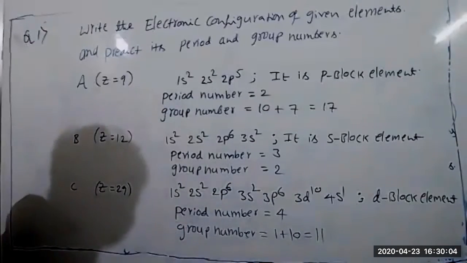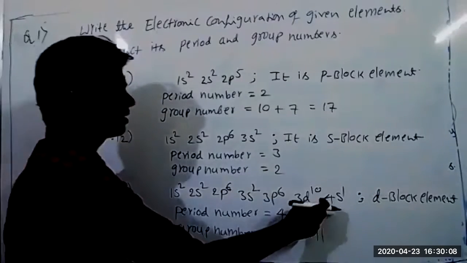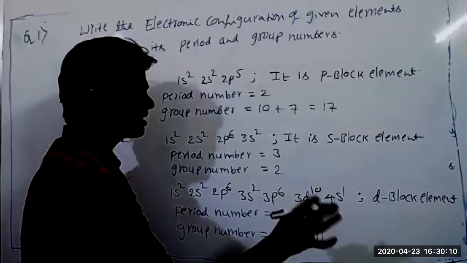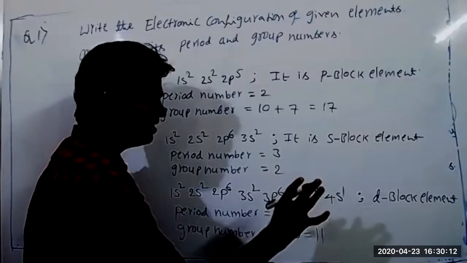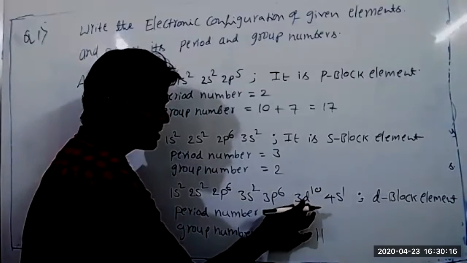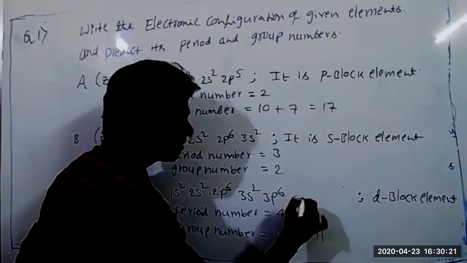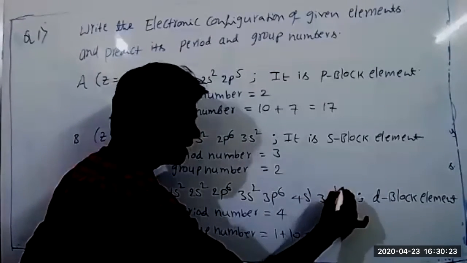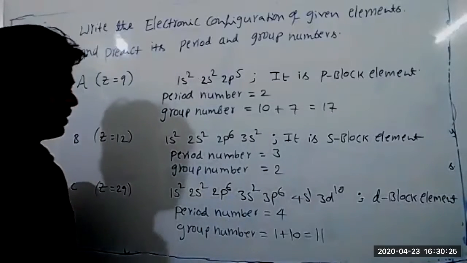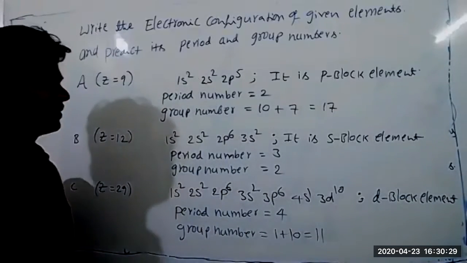Why is it a D block element, sir? Even here, the last electron is not entering into the s orbital. Don't confuse here. The actual last electron is entering into the d orbital. While writing the electronic configuration, we write 4s1, 3d10. For your convenience, I wrote 3d10 first and then 4s1.